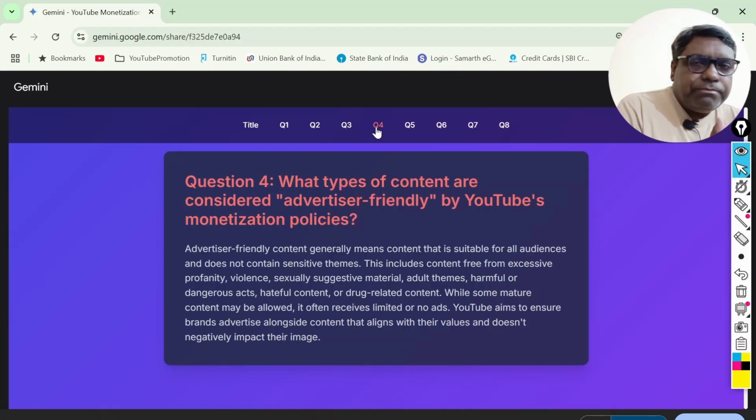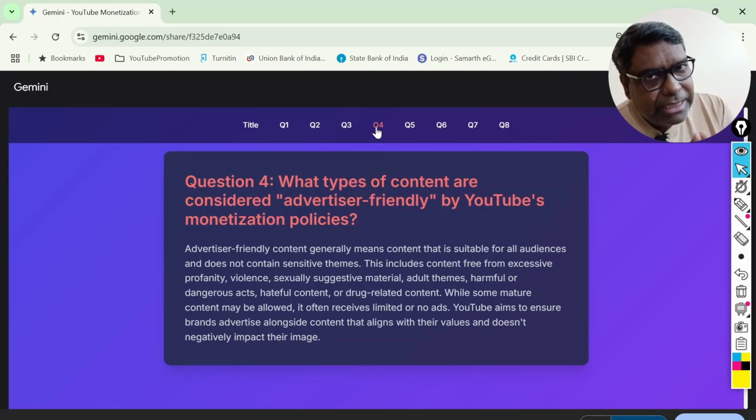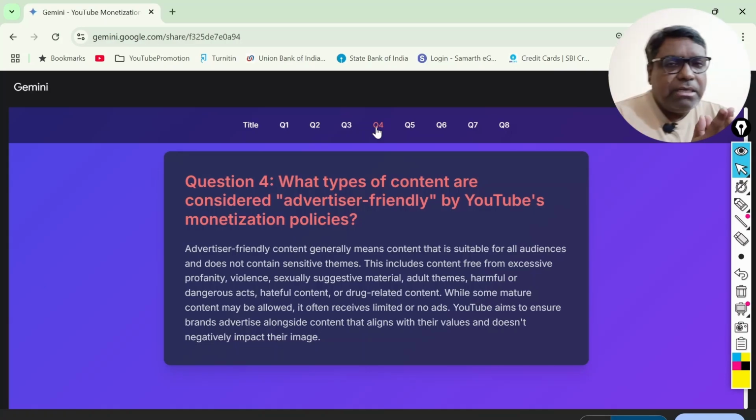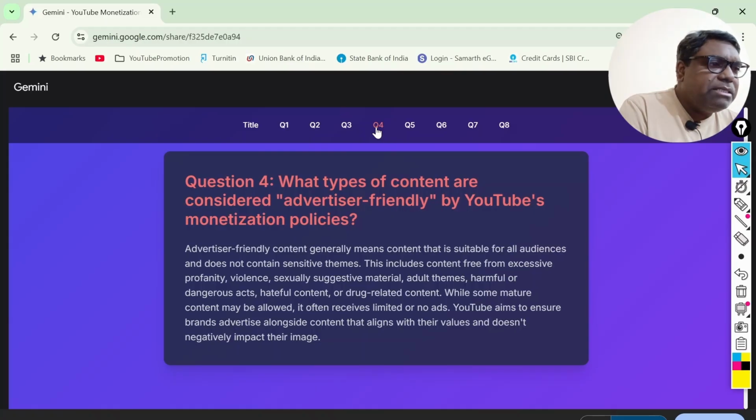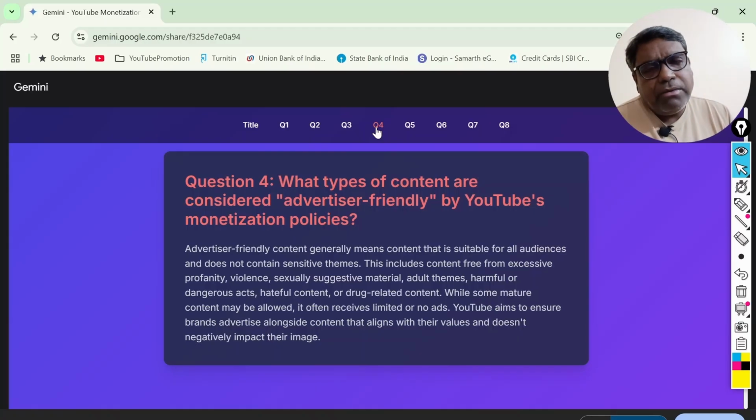See, the policies demand that you should make content, but that content should not under any circumstances violate these policies, and that is why it has been taken into account. So advertiser friendly means when an advertisement is coming to a channel, they are finding that your video is valid, and accordingly this content has many ads. You'll find in YouTube channels there are many videos which have multiple ads. So from that perspective also, this question was raised before Gemini, and Gemini has answered very interestingly.